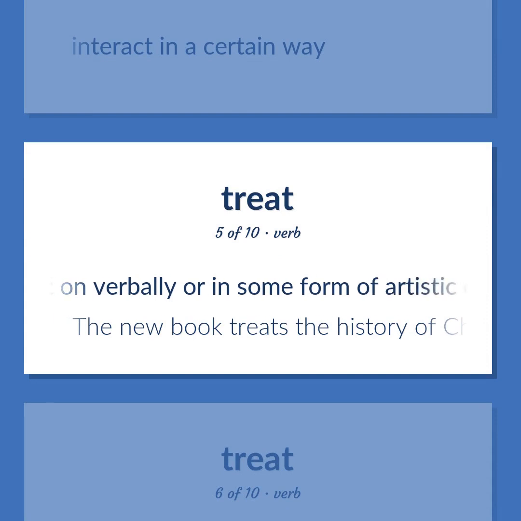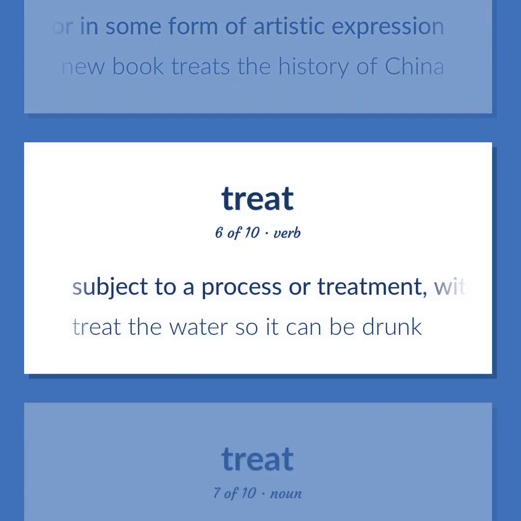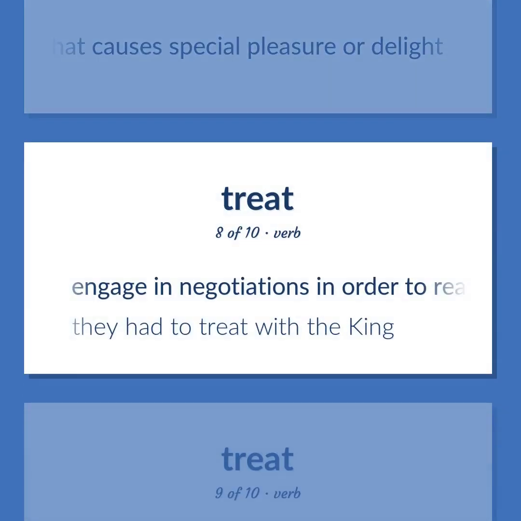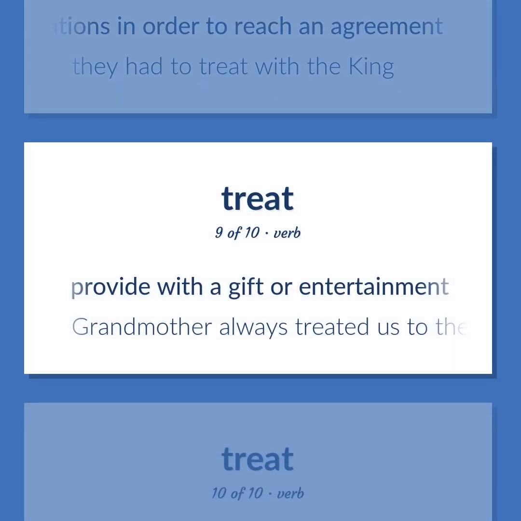Act on verbally or in some form of artistic expression. The new book treats the history of China. Subject to a process or treatment, with the aim of readying for some purpose, improving, or remedying a condition. Treat the water so it can be drunk. An occurrence that causes special pleasure or delight. Engage in negotiations in order to reach an agreement. They had to treat with the king. Provide with a gift or entertainment.